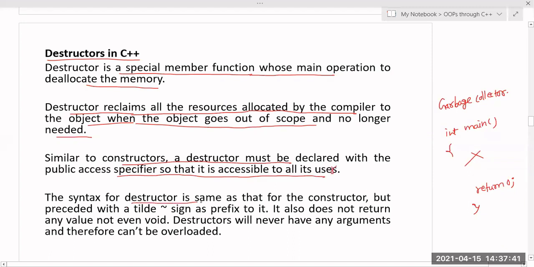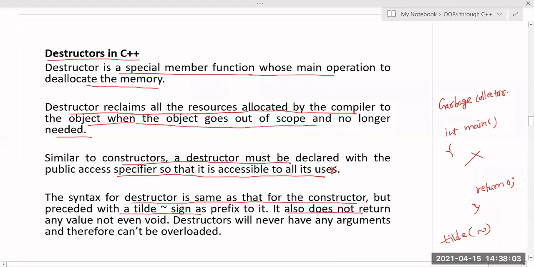Next, the syntax for destructor is the same as that of the constructor, but it is preceded with one operator called the tilde operator. So this is called the tilde or negation operator. The rules that apply to a constructor also apply to a destructor, but the only difference is that a destructor is always prefixed with one special operator called the tilde operator.